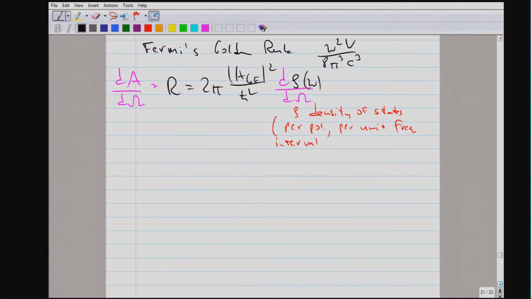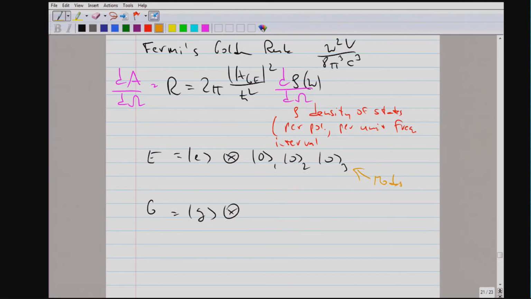Now, Fermi's golden rule takes us from an excited state to ground state. And since we use the fully quantized treatment, our states are product states of atomic states and photon states. And so we assume we start with an atom in the excited state, and all modes, mode 1, mode 2, mode 3, are empty. And the final state, well, one photon is emitted, and it can appear in any of the modes, and we have to do an integral over all possibilities.